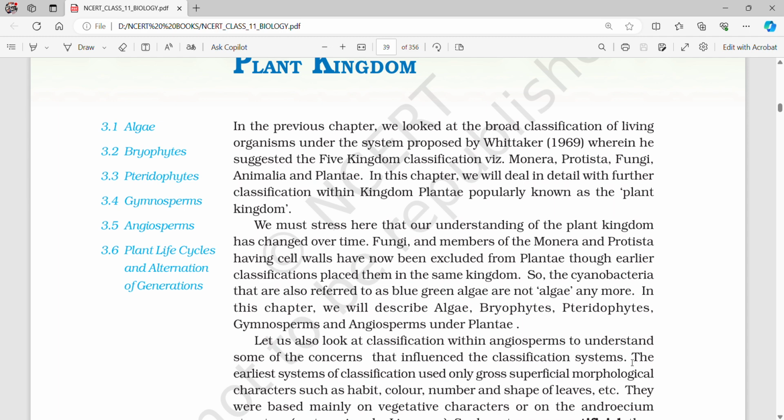We must stress here that our understanding of the plant kingdom has changed over time. Fungi and members of the Monera and Protista having cell walls have now been excluded from the Plantae, though earlier classifications placed them in the same kingdom. So, the cyanobacteria that are also referred to as blue-green algae are not algae anymore. In this chapter, we will describe algae, bryophytes, pteridophytes, gymnosperms, and angiosperms under Plantae.